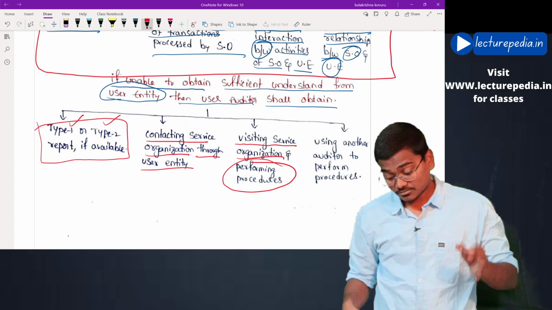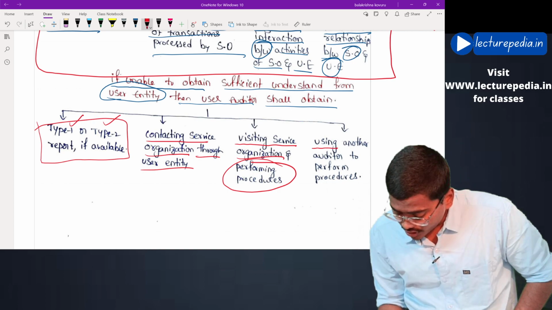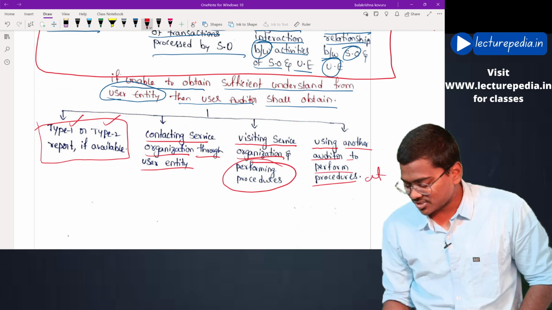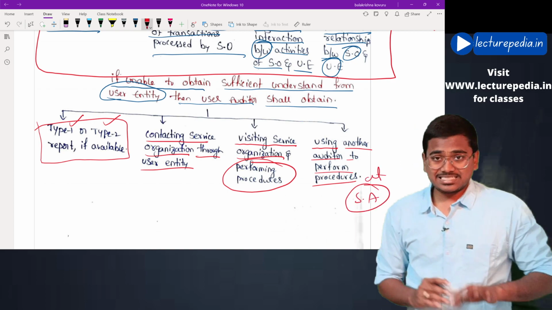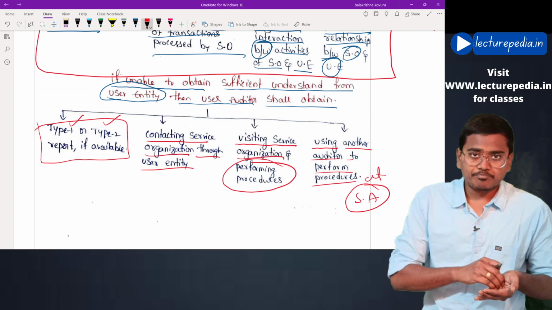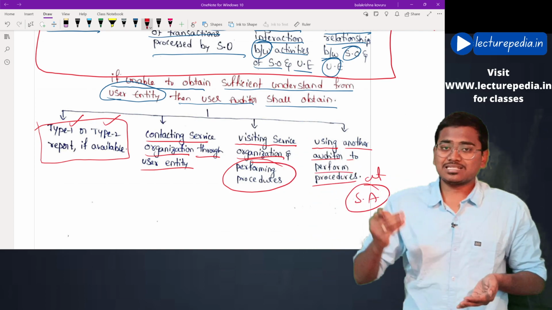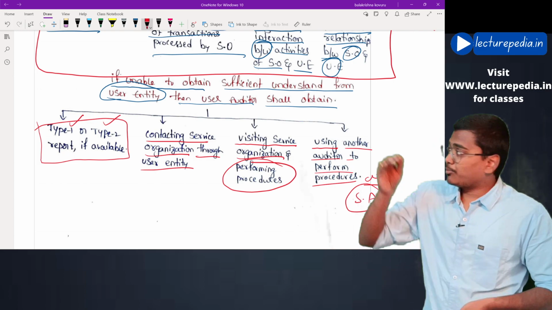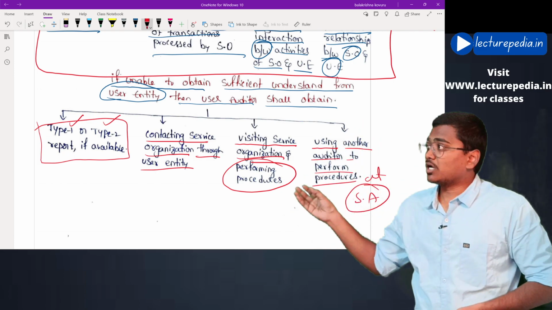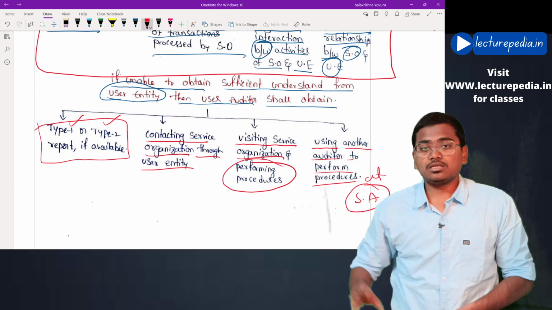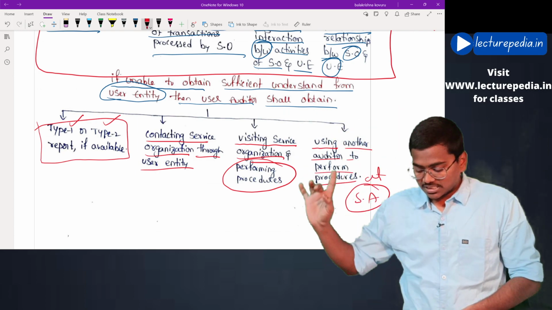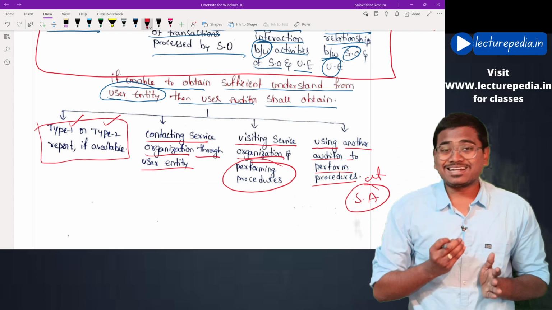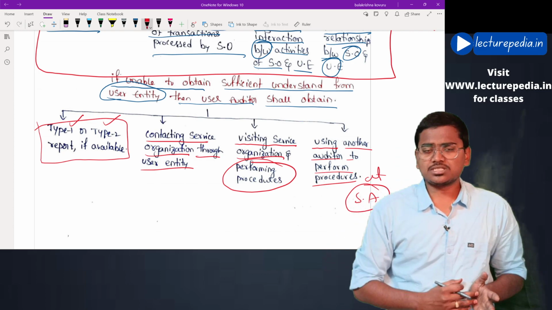Or the auditor will use another auditor to perform procedures at the service organization. Instead of the user auditor himself going there, he will employ some other auditor to perform audit procedures on the service organization. These are the options available to the user auditor to obtain an understanding of internal controls at the service organization.